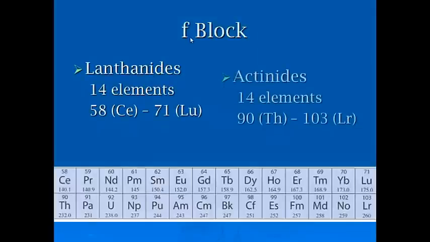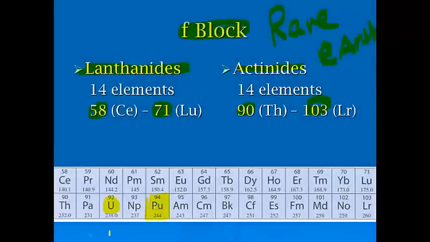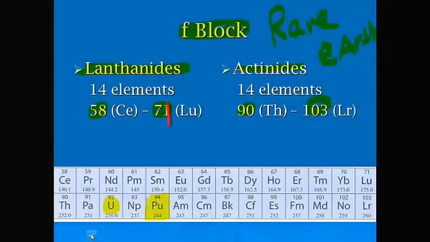Okay, and then last but not least, we've got the F block elements, which we've also talked about being the rare earth metals, and that's just because we don't see them very often. The lanthanides are from element number 58 to 71, and then we've got the actinides, which are from 90 to 103. Really, the only ones we've probably heard of are uranium and plutonium. Other than that, the names are kind of cool, but nothing we really come in contact with on a regular basis.